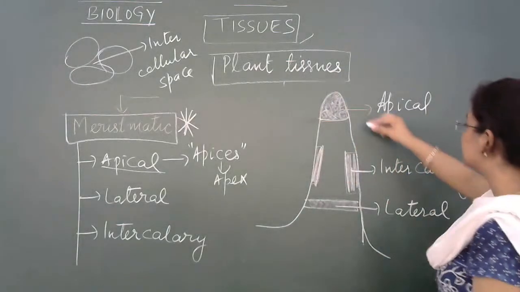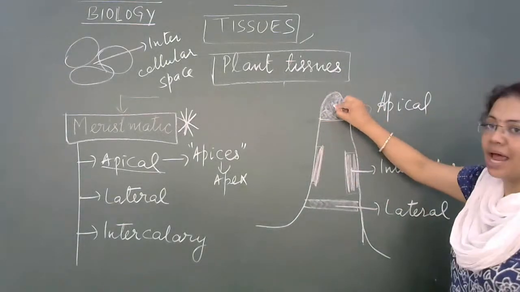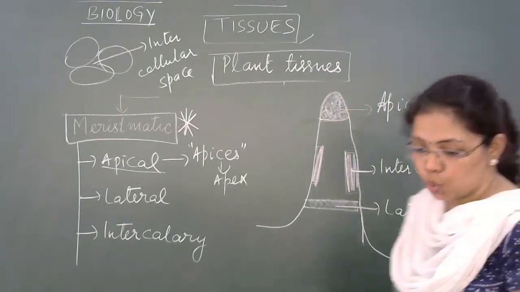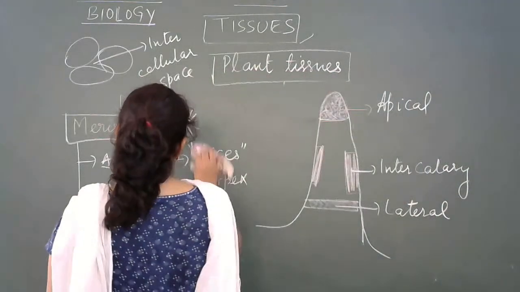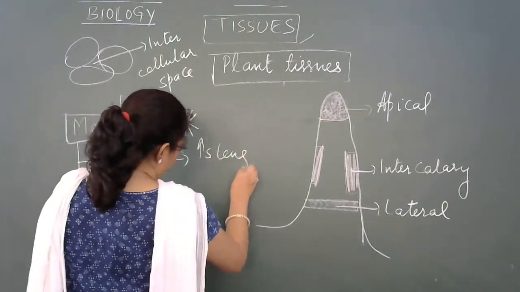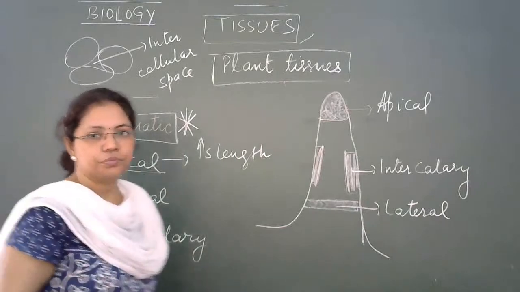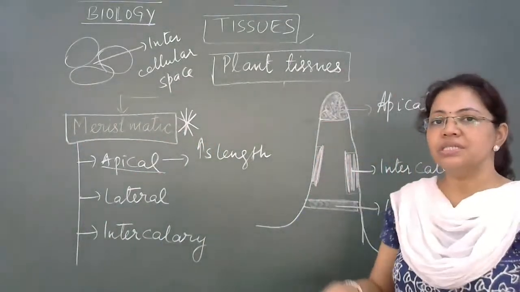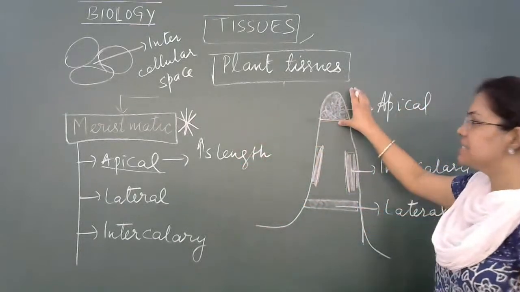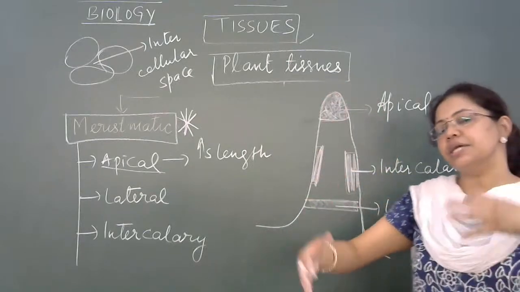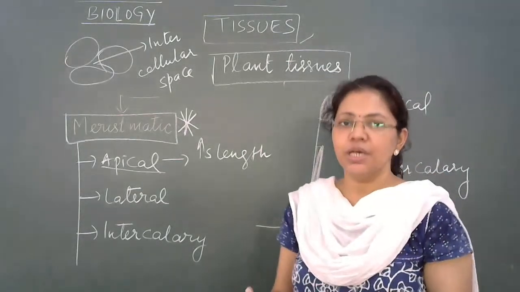So here you can see the diagram I have shown at the tip, and the function of apical meristem is to increase length. So the cells of the apical meristem tissue, present at the tip of root and shoot, keep on dividing continuously.